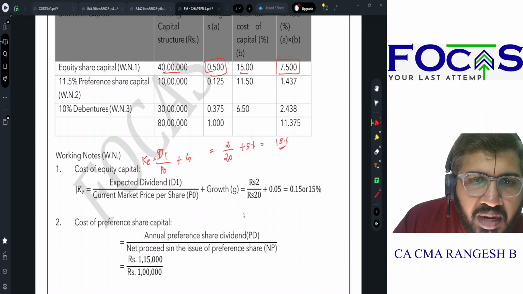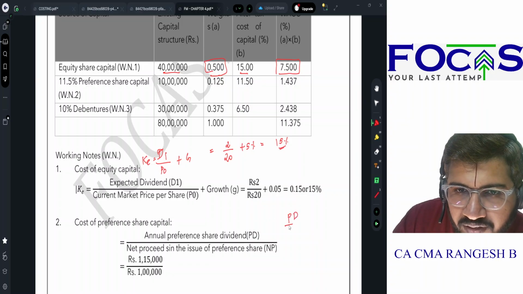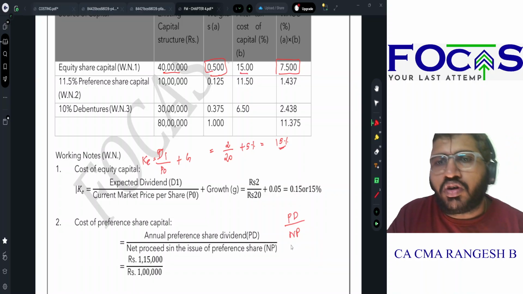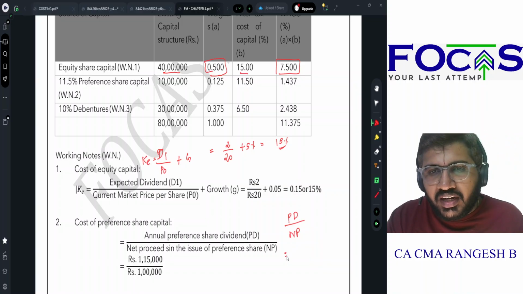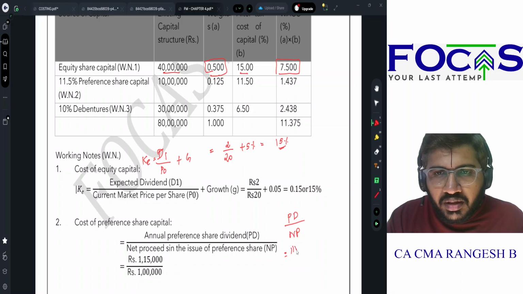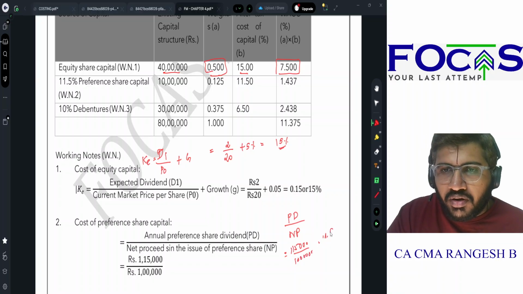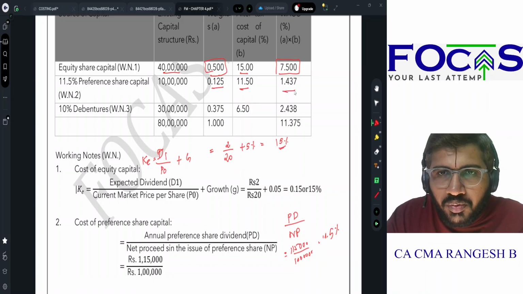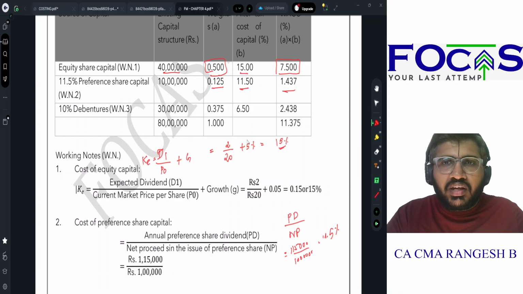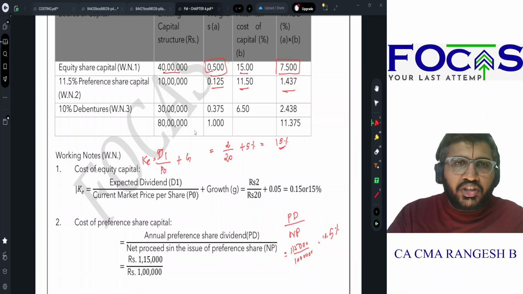Similarly, preference capital க்கு என்ன formula? Preference dividend by net proceeds from issue of preference shares. Net proceeds என்ன? எனக்கு கொடுத்திருக்கிற வேல்யூவே நான் எடுத்துக்கலாம். My dividend is 1,15,000. Net proceeds is 10 lakhs. So my preference cost is 11.5%. So 11.5 into 0.125 gives you 1.437. Next, debentures.